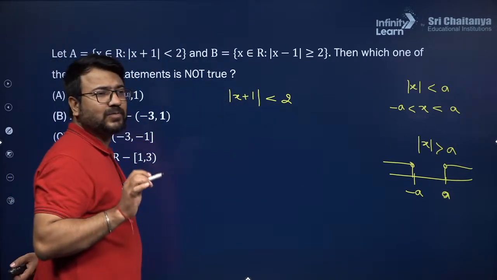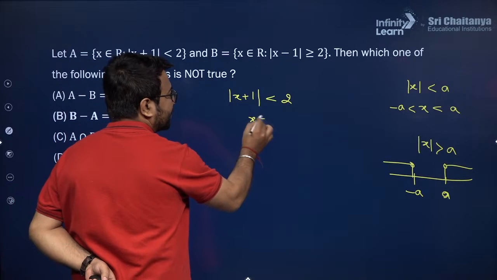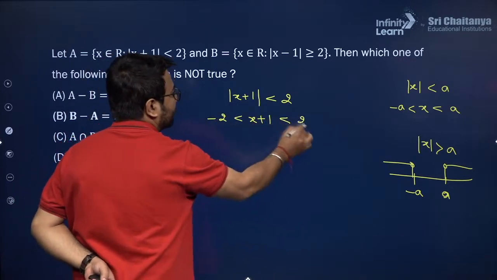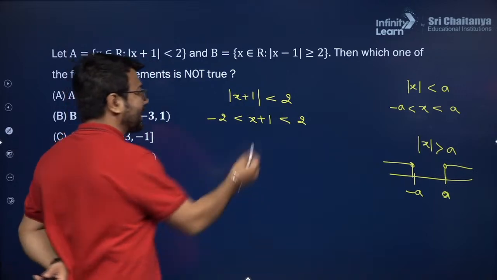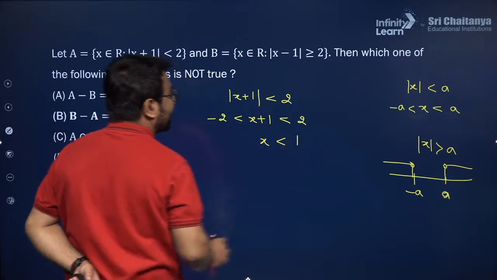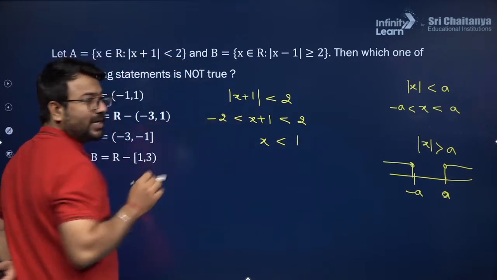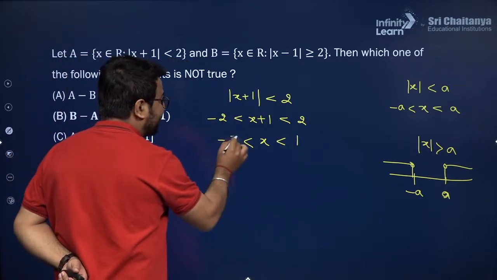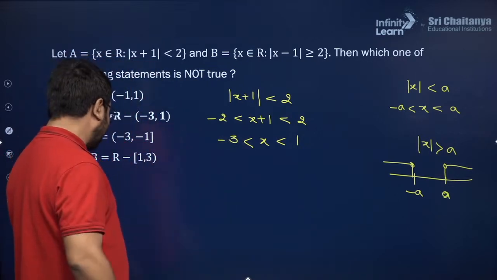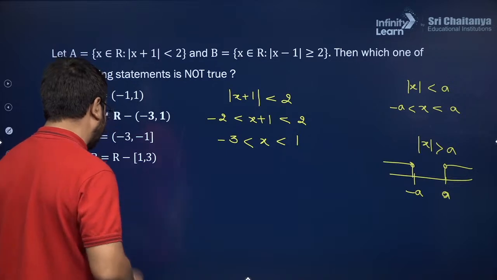When mod of x plus 1 is less than 2, in that situation x plus 1 lies between the interval minus 2 to plus 2. Now in this particular situation I am taking this plus 1 to the right hand side, so x less than 1, and here also I am taking this 1 to the left hand side, so it will be between minus 3 and 1. Are you able to understand this? If you are able to understand, then we will be moving ahead.